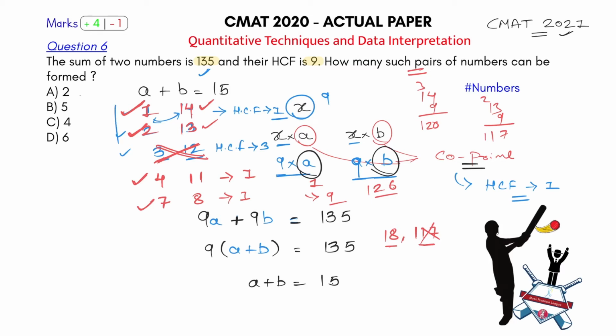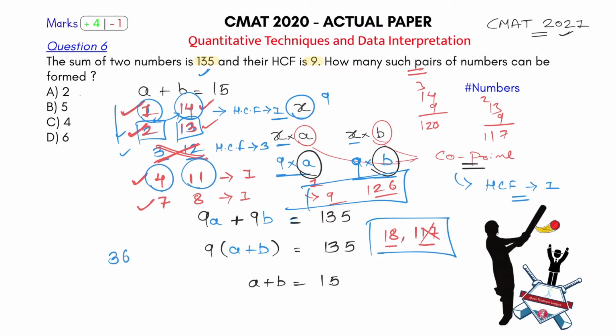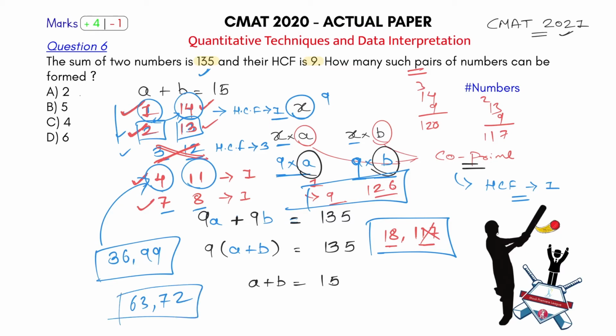In one, a will be 1 and b will be 14, so these are your two numbers. In another, a will be 2 and b will be 13, so these are your two numbers. Now put a as 4 and b as 11. 9 fours are 36, 9 elevens are 99. And for the last one, 9 sevens are 63 and 9 eights are 72. So how many pairs of numbers can you form? 4.